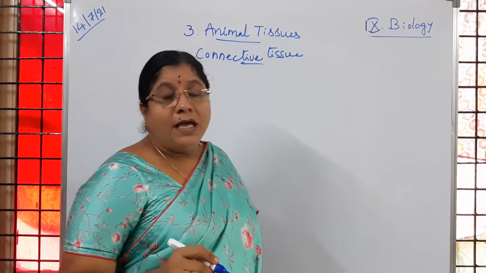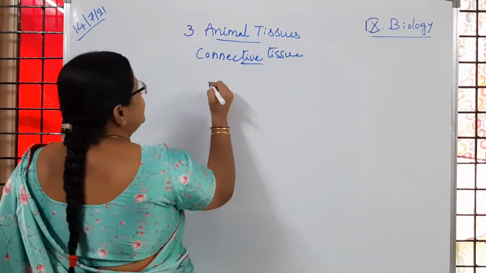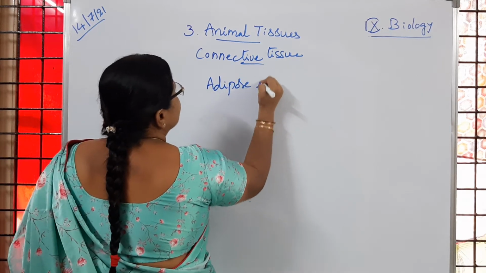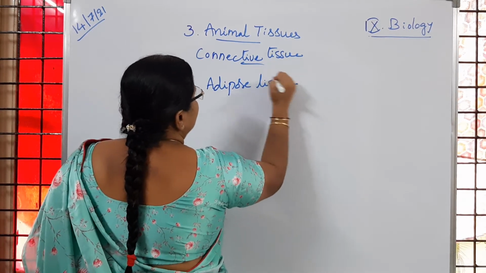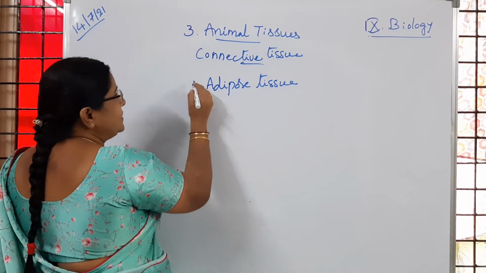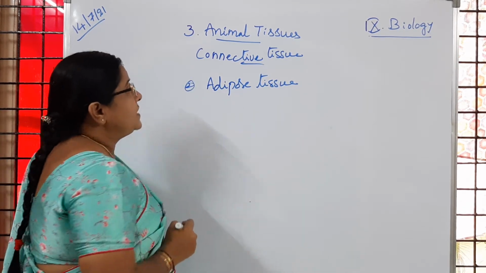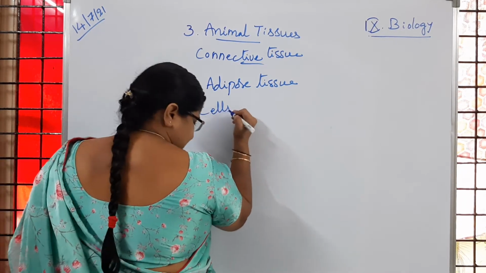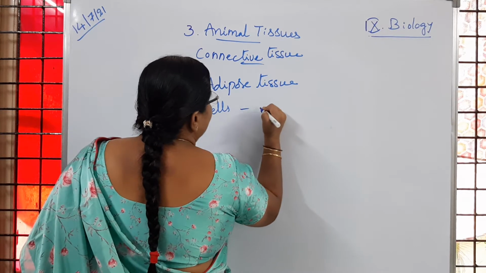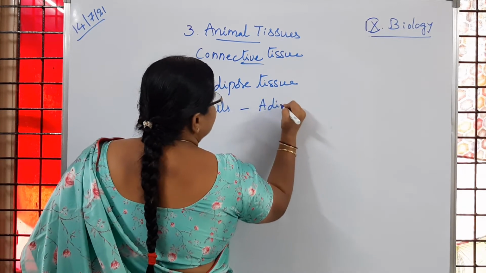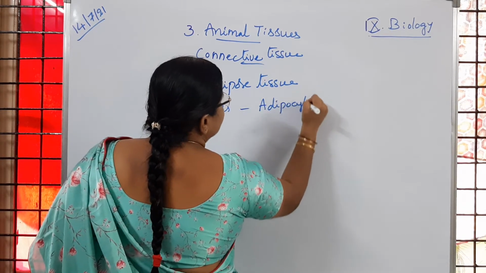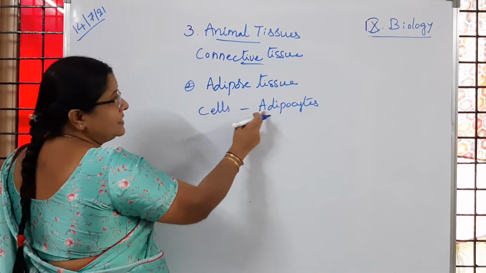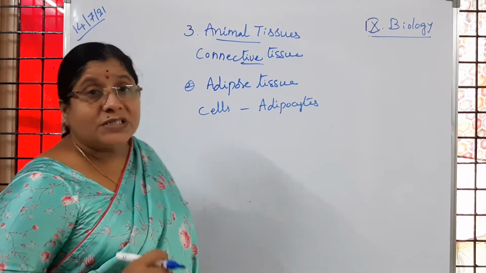Now let us discuss the other type of connective tissue, which we call adipose tissue. Adipose tissue. Is it clear to you? So this is the second connective tissue we are going to learn. This adipose tissue is made up of cells. What do we call the cells of adipose tissue? They are called adipocytes. Adipocytes. Is it clear to children? The adipose tissue is made up of cells called adipocytes.